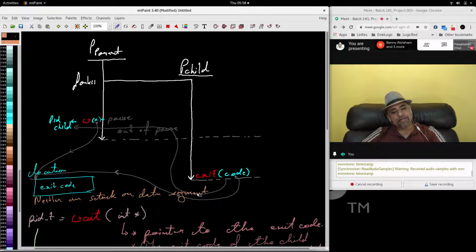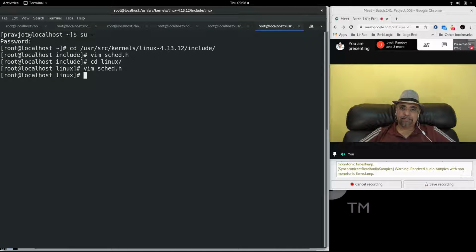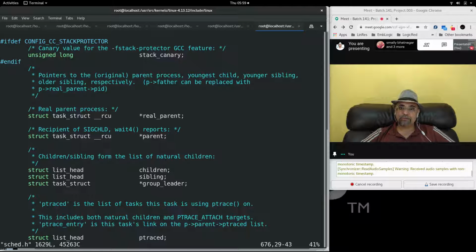Okay, due to which any pointer cannot access it. Pointers can access only a stack segment and data segment. That is how the segments are prepared. The stack and the data segment are read only. Rest of the process context do not have read permission using any pointers. Therefore, you are not able to read. You end up reading garbage. So you cannot. Now to read the exit code, you'll have to use some macros.